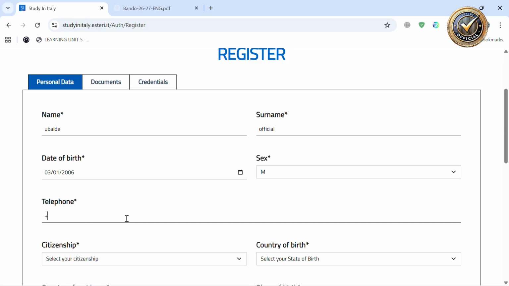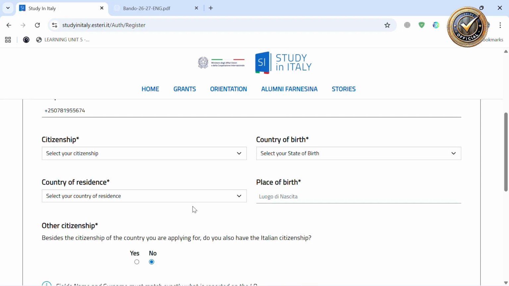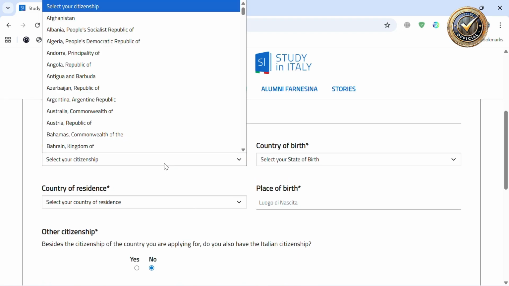It must start with your country code. Then choose a citizenship.